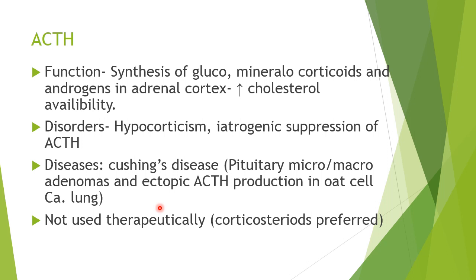ACTH is not used therapeutically, so this is analogous with the thyroid stimulating hormone, wherein we use thyroid hormone instead of thyroid stimulating hormone. Similarly, we use corticosteroids in place of corticotropins.